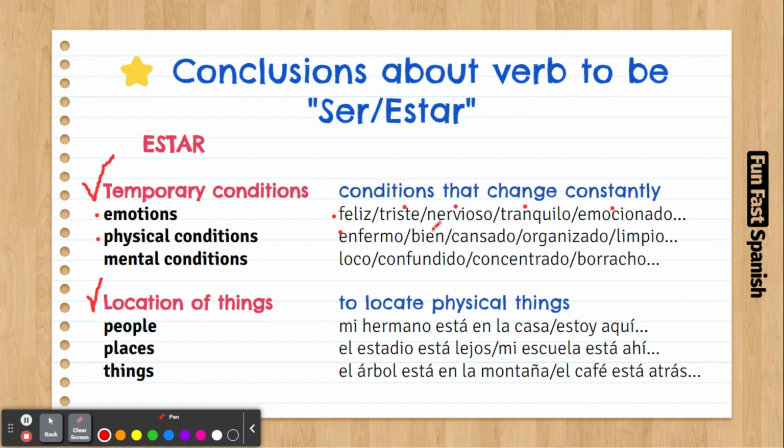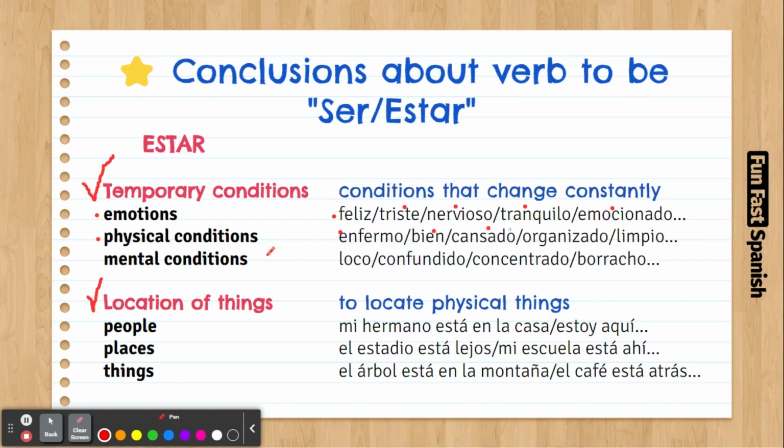Estar bien is to feel well, to be good, to feel good. Tired, for instance: you're not tired all the time unless you have a condition, but to be tired is something that's changing constantly.